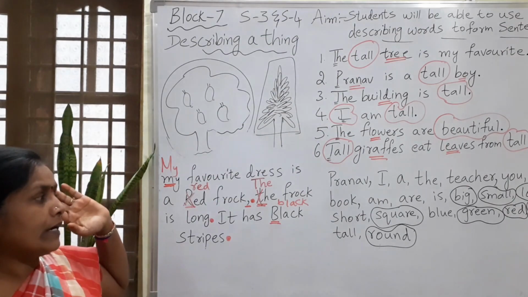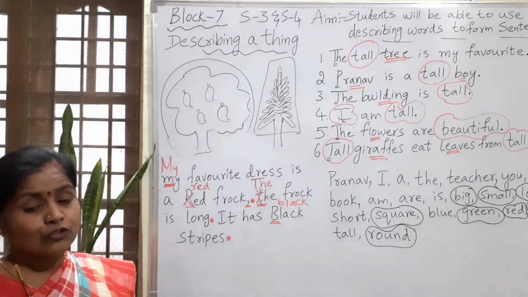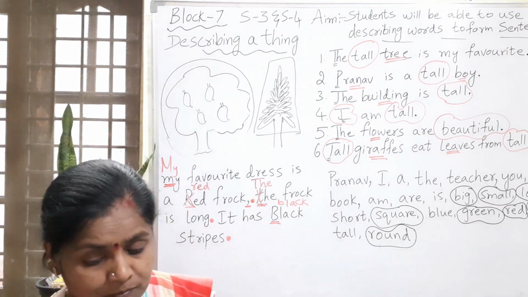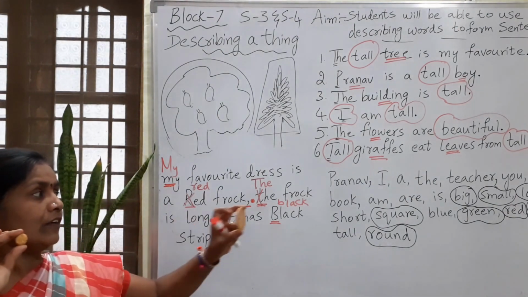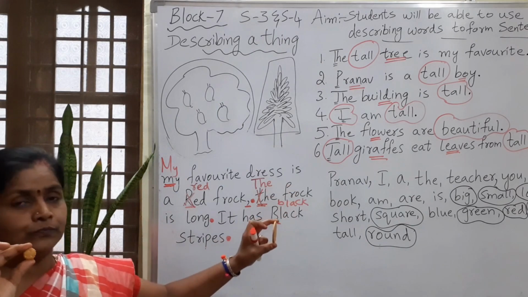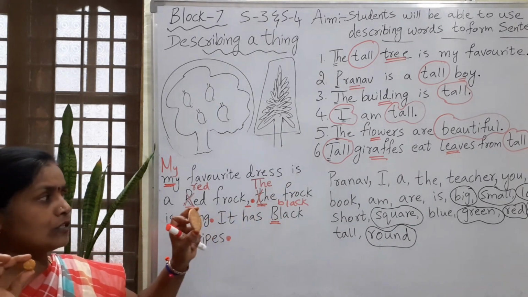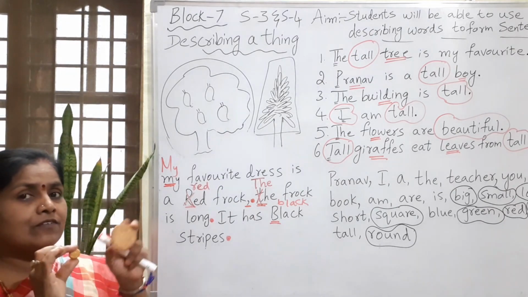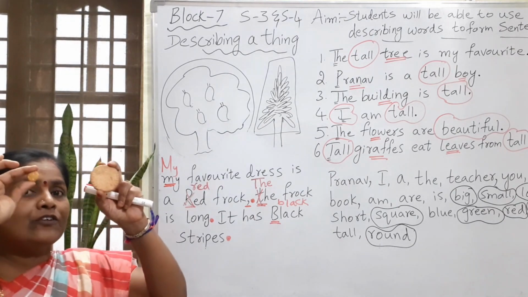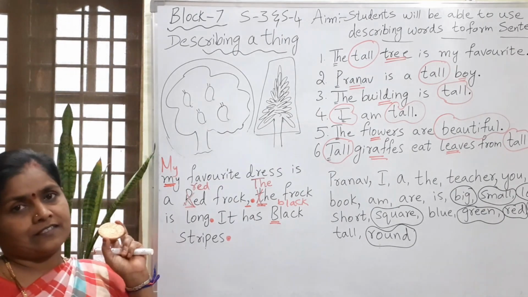Now hope you have understood, and I have shown you the 2 biscuits, no? 2 biscuits, one Marigold and one small biscuit I have shown you, and I have given you some keywords also. Big, small, long, square, green, red, black and round. Use these keywords and try to describe these small biscuits.